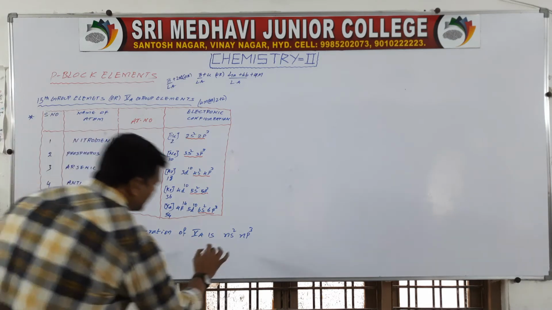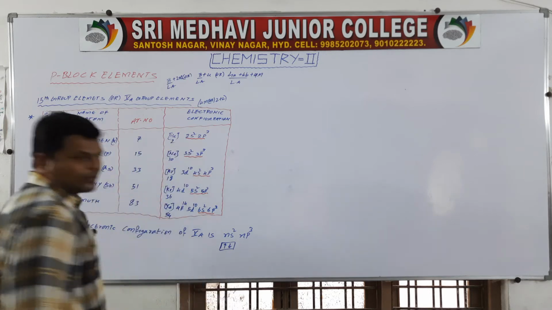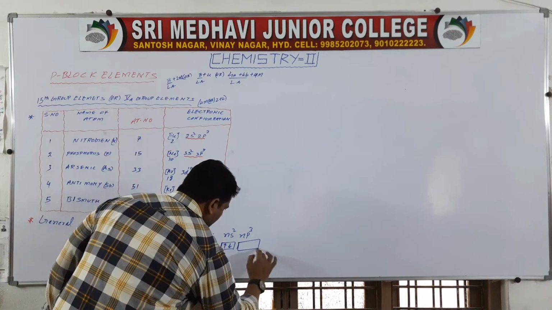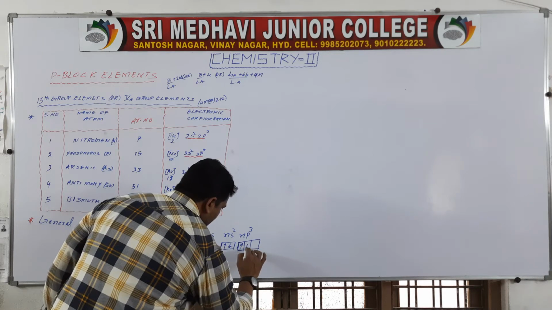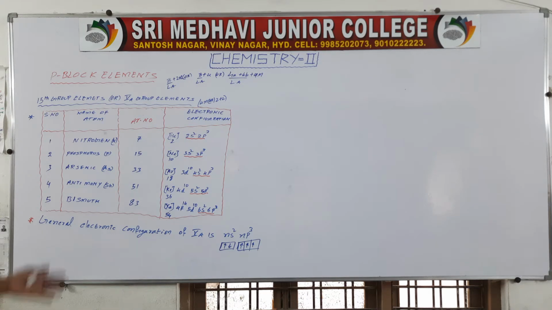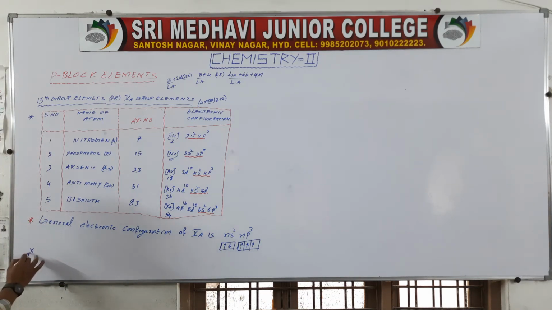Okay, in s how many? 2 electrons. In p how many? 3 electrons.